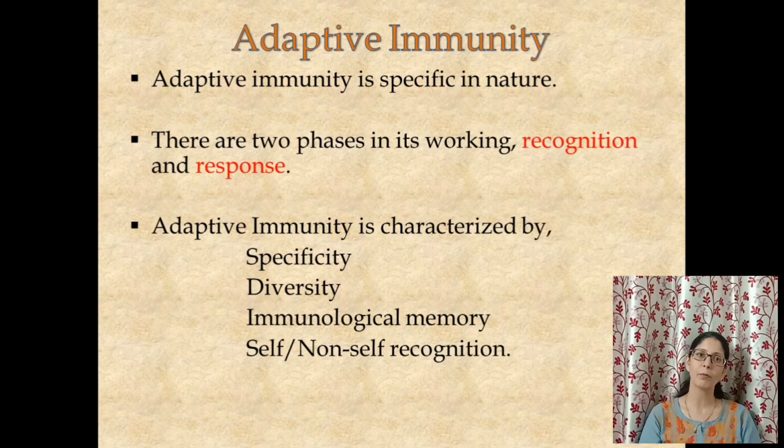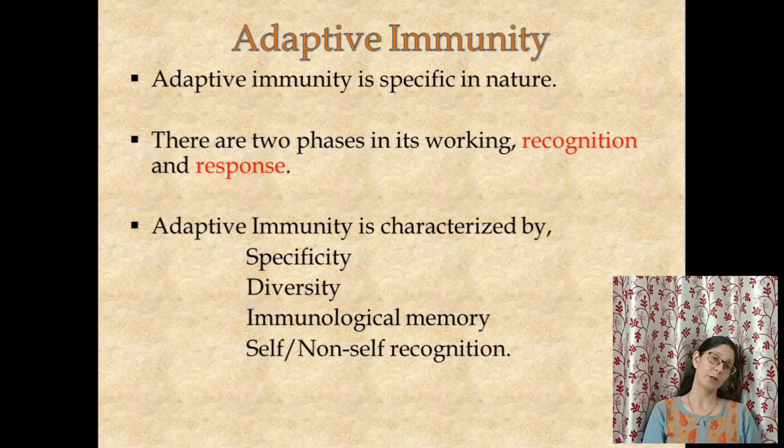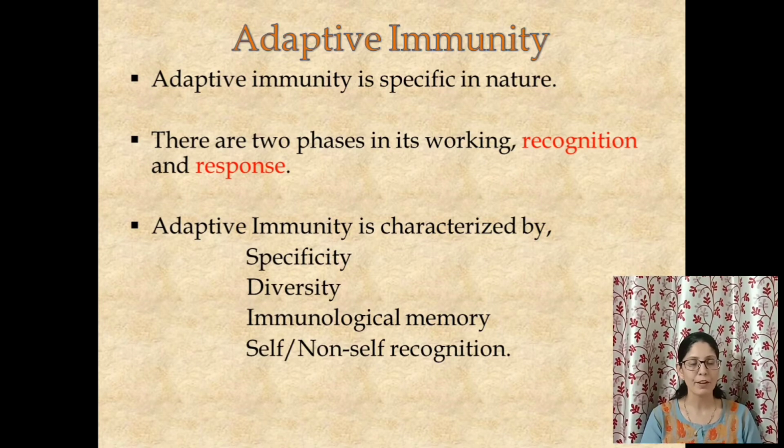So that is again a part of specificity. It means it first recognizes which is the pathogen and then it responds. Now, again there are certain attributes of adaptive immunity, so let's see them one by one. So the first attribute is specificity, which we have obviously discussed.